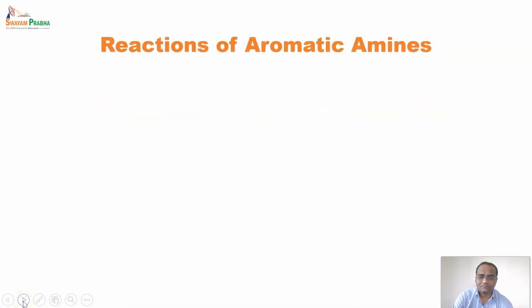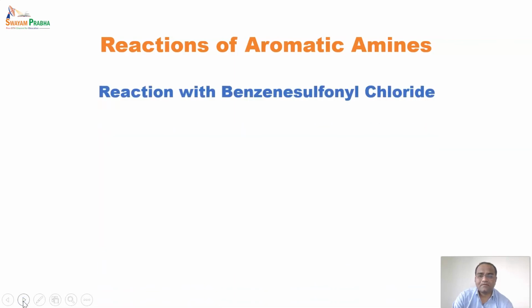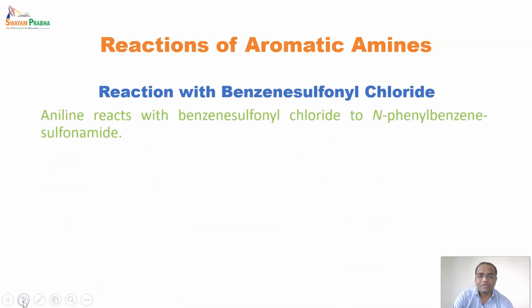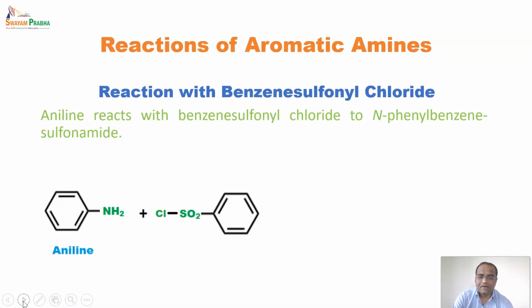After that, next reaction, that is reaction with benzene sulfonyl chloride. Aniline reacts with benzene sulfonyl chloride to form N-phenylbenzene sulfonamide.